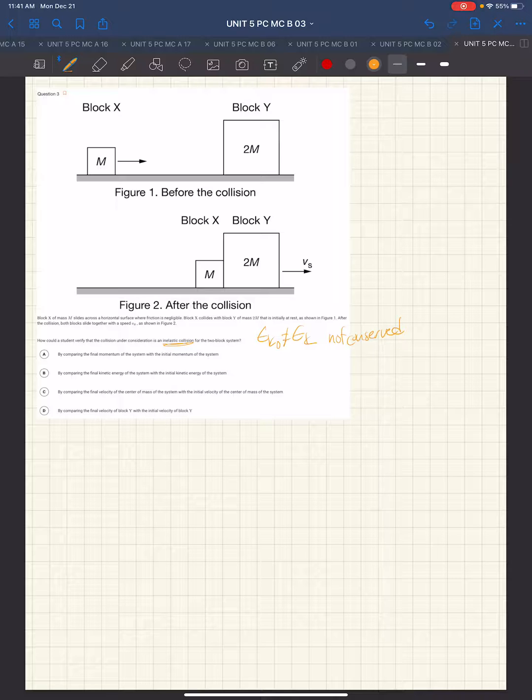Well, the final momentum and the initial momentum, well, being elastic or inelastic doesn't have to do with momentum. It has to do with kinetic energy. So that's how. Final kinetic energy with the initial kinetic energy. Looks like that's our answer.